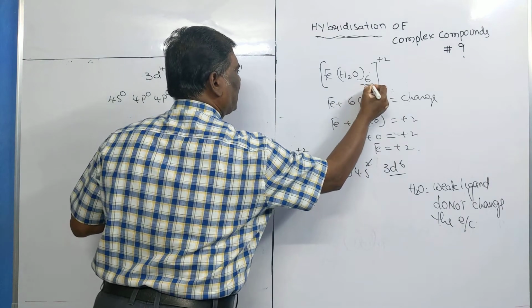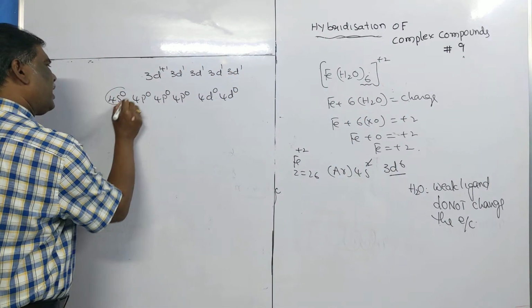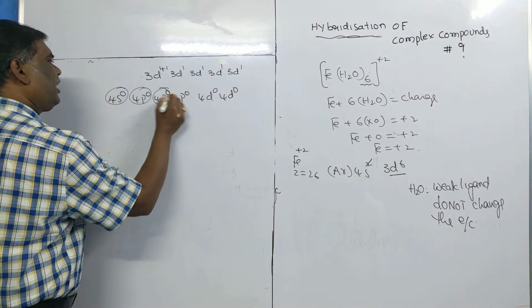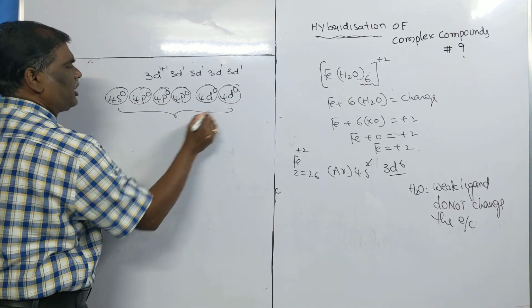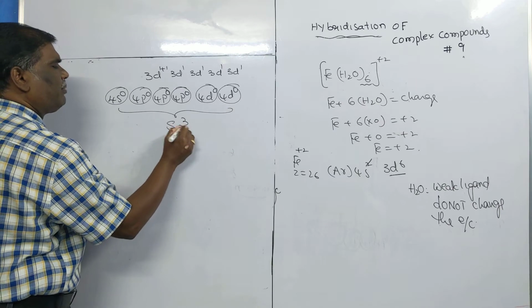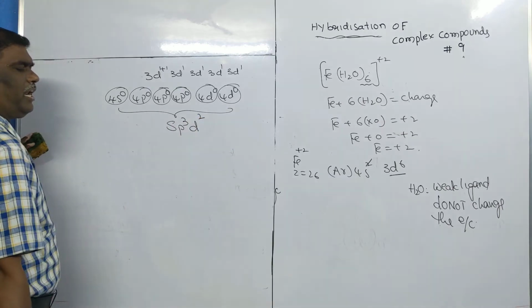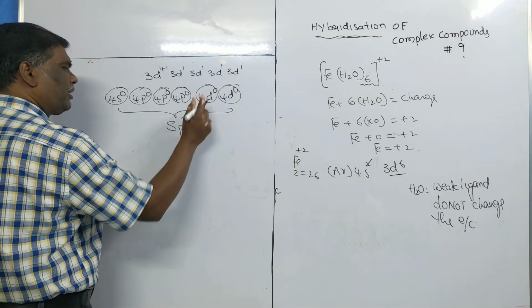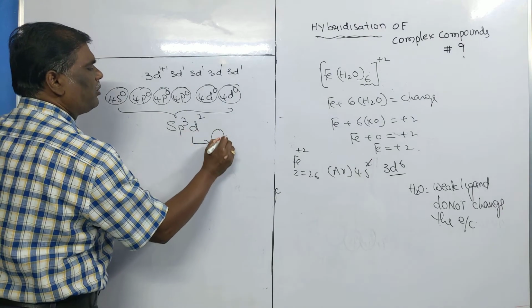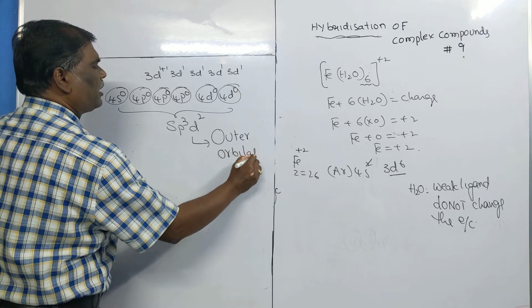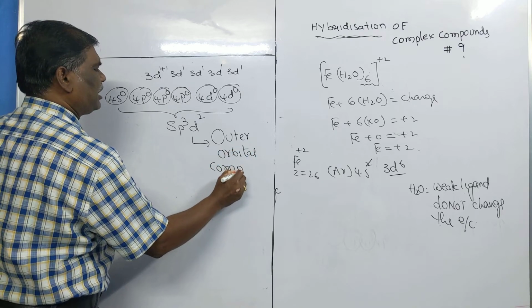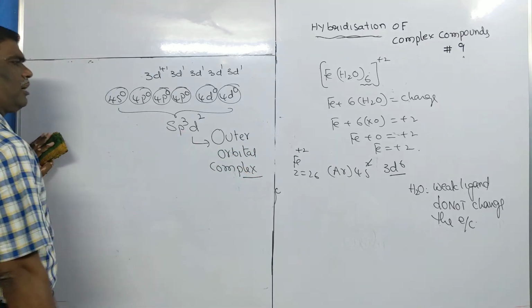Here 6 ligands are there. We take 1, 2, 3, 4, 5, 6 orbitals for hybridization. So the hybridization is sp3d2. All are outer orbitals, so this is also known as an outer orbital complex.